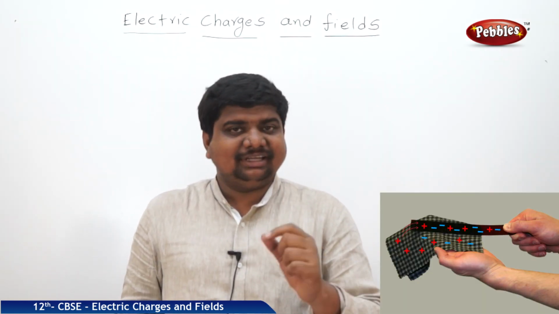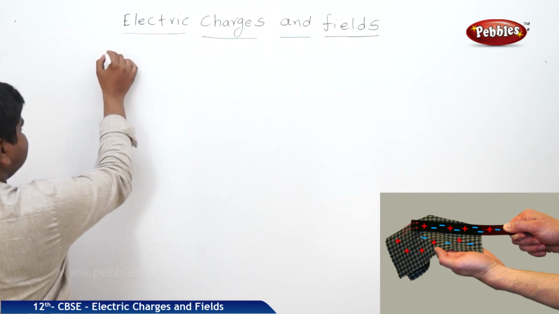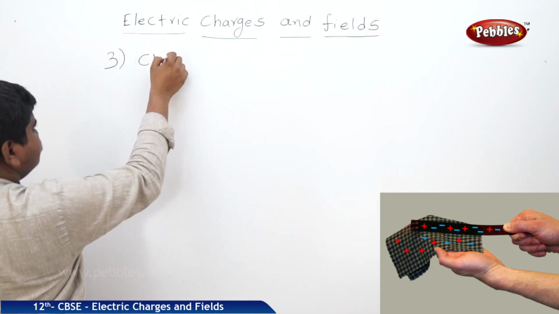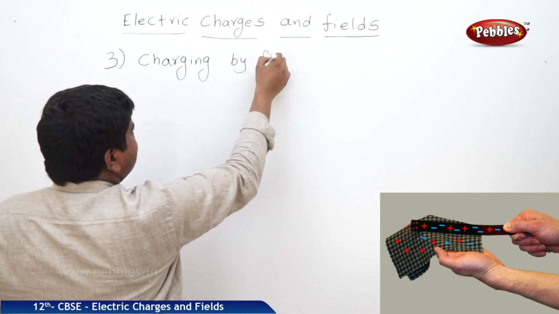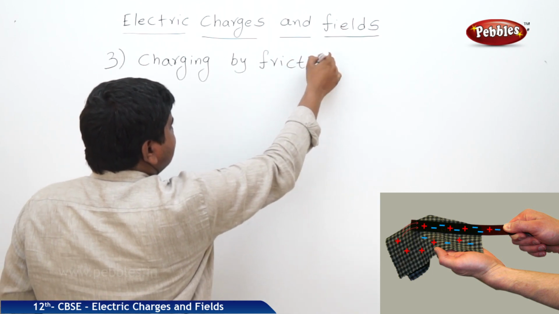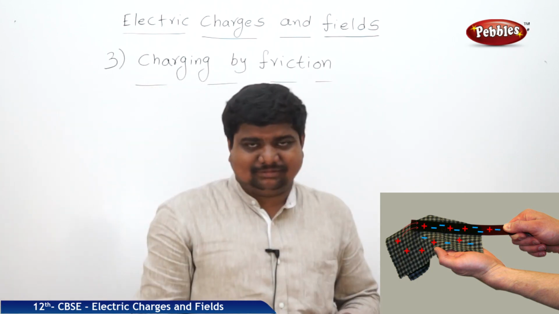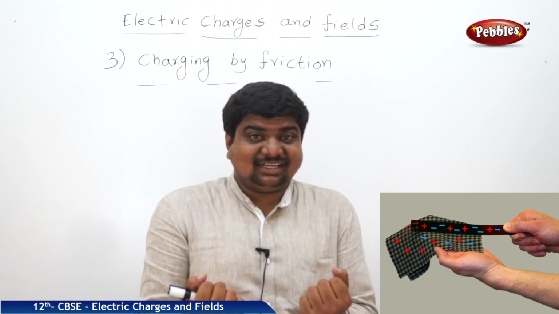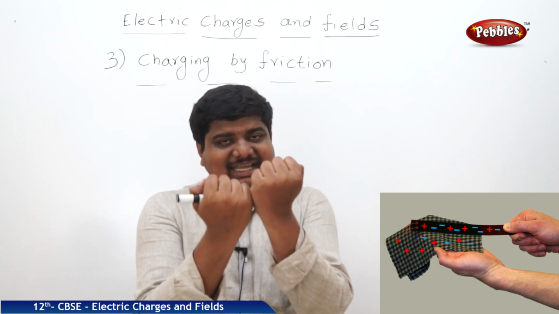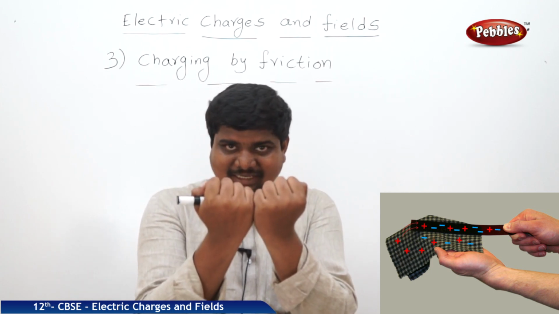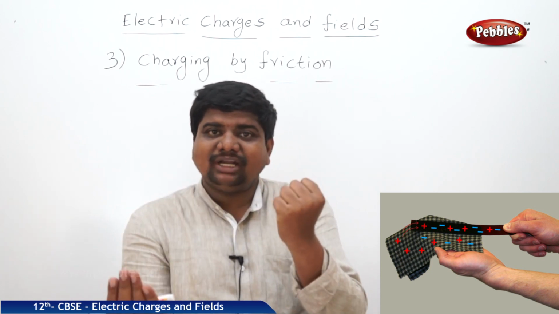Only one thing is left in the ways of charging, that is charging by friction. What is charging by friction? Take two bodies, maybe neutrally charged or positively charged or negatively charged. They are rubbed together for some time. In case of rubbing, a frictional force converts to heat, and this heat can transfer the charges from one body to another body.